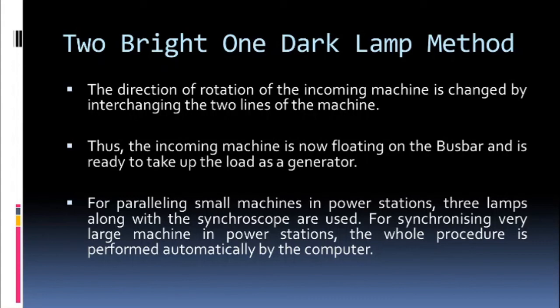For paralleling small machines in the power systems, the three lamp method is generally used along with the synchronoscope method. But for synchronizing very large machines in power stations, the whole procedure is performed on a computer by the automatic system.